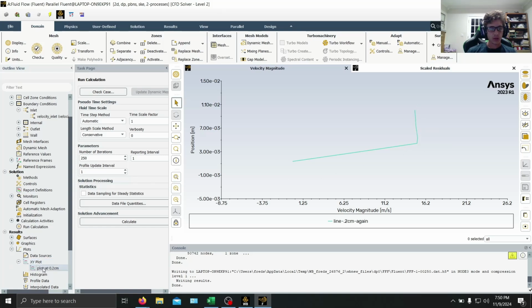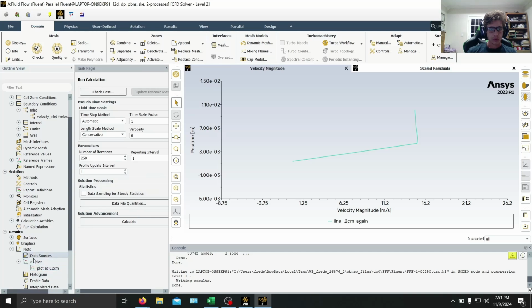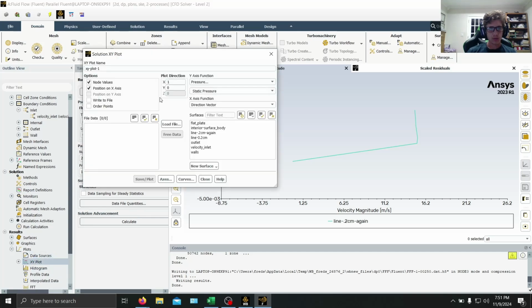So if we want to export that, we're just going to click write to file, and then just write to our computer. So we do the same process for everything else.